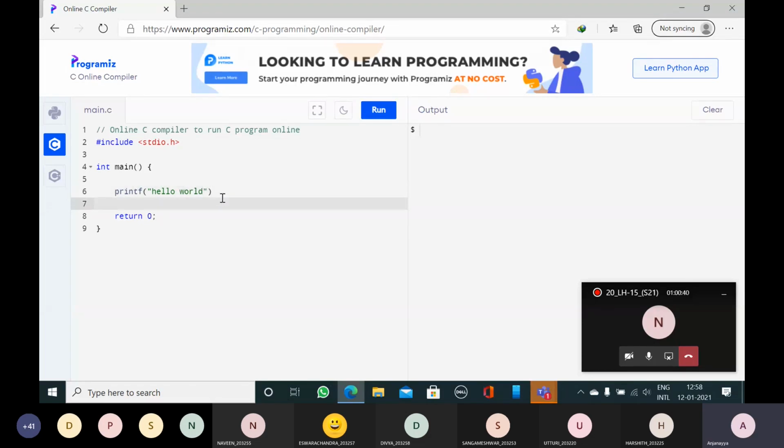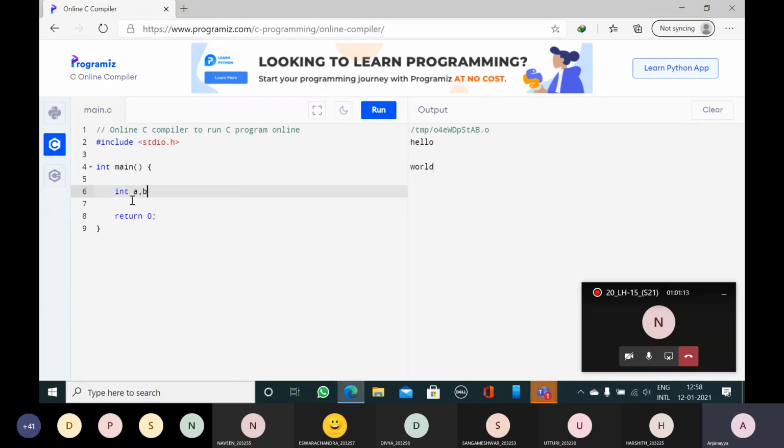Every statement should end with a semicolon. Run the program. You will see the output here, hello world. If you want to see the world after 2 lines, you use \n 2 times. So run: hello, 1 line, 2 line, then world. Whatever code you want to write, you write in this place, inside here.